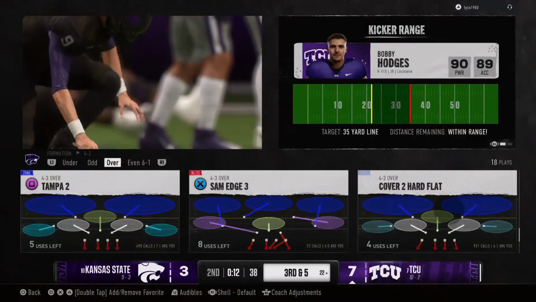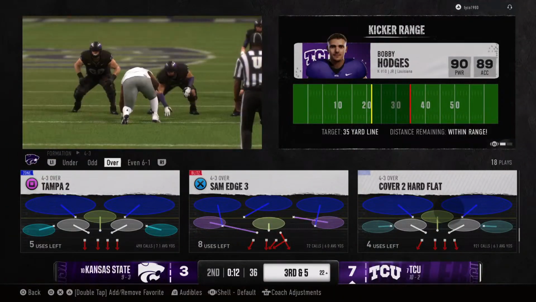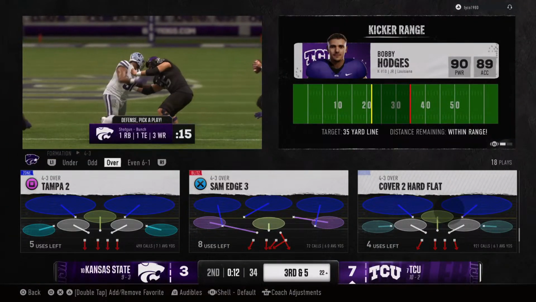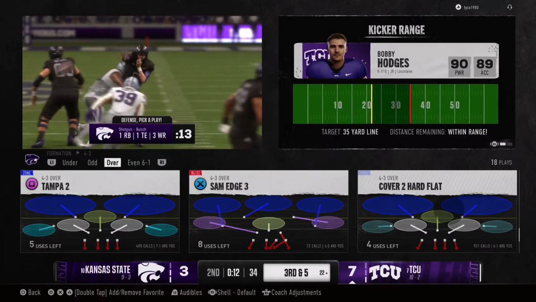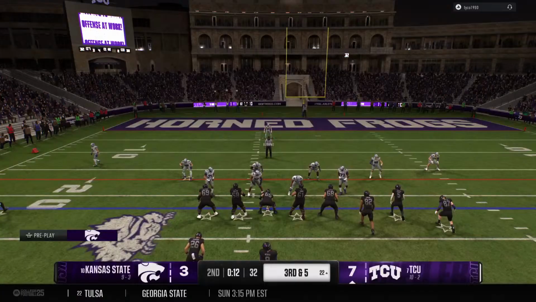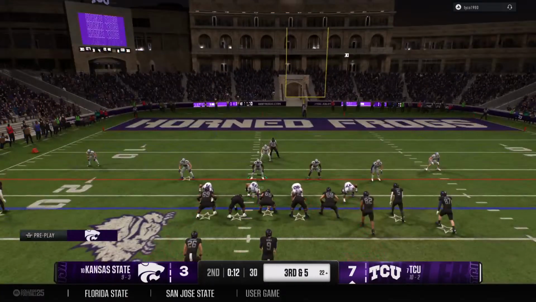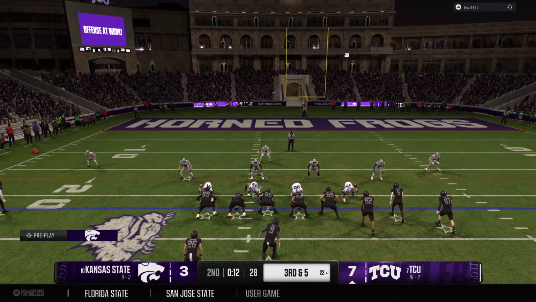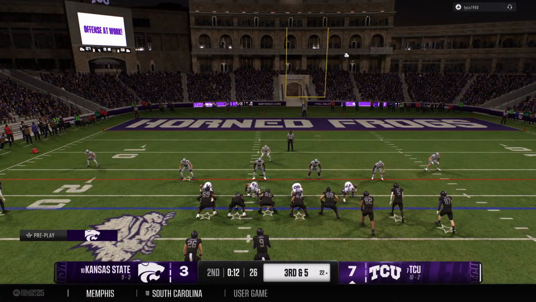It's incomplete. He was hit as he threw that time. And now third down coming up. Well, it's pretty simple. The defensive line does a great job of getting after the quarterback and forcing him into that incompletion. So the offense takes the field in the final seconds of the half. Chance for just a couple more plays.